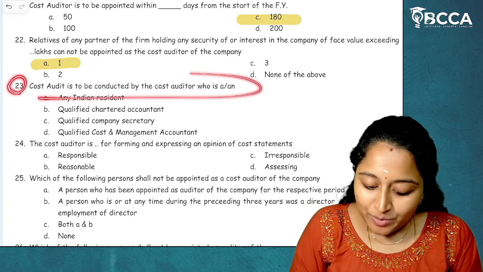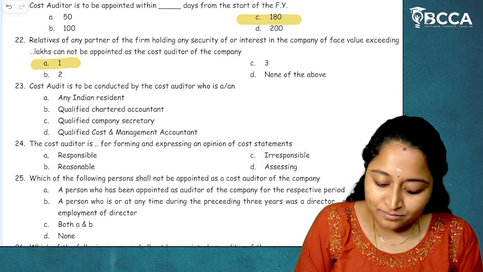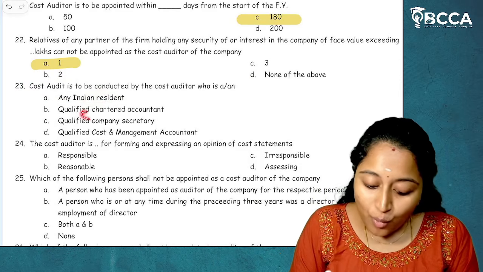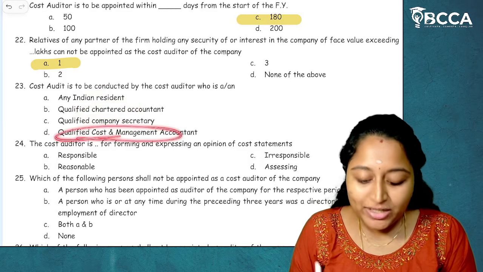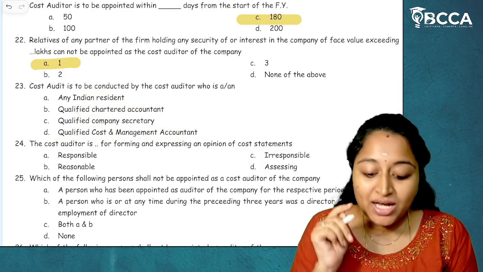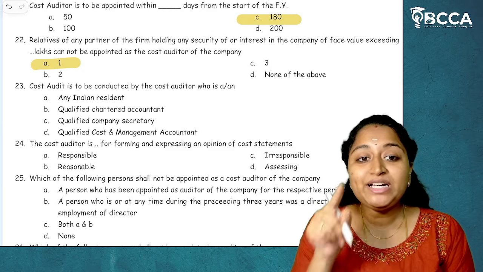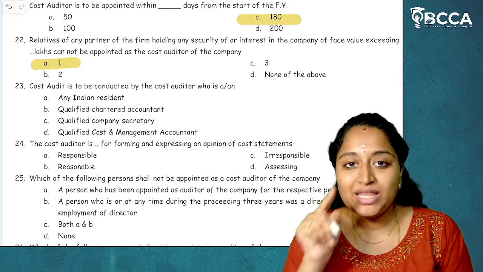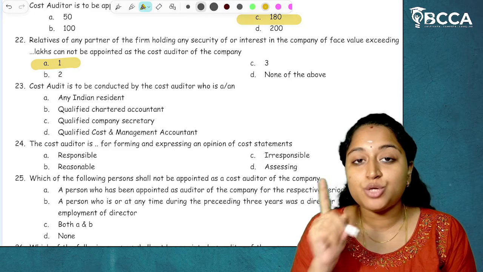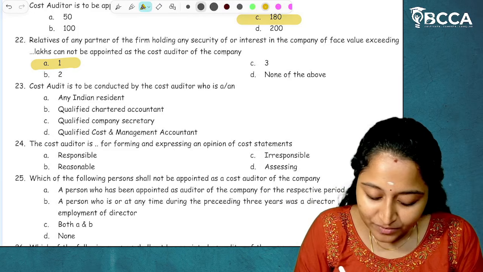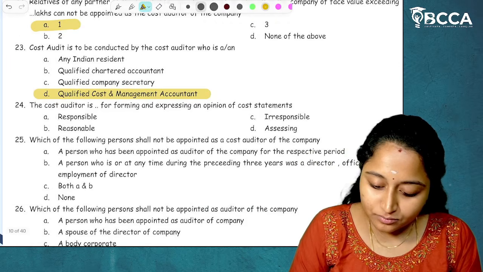23. Cost audit is to be conducted by the cost auditor who is an Indian resident, qualified chartered accountant, qualified company secretary, qualified cost and management accountant. There should be a qualified cost and management accountant appointed by the board of directors. They can only become a cost auditor. That is given under which section? Section 148, subsection 3. Qualified cost and management accountant. I hope it is clear.